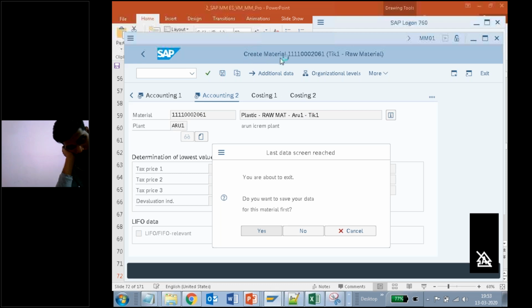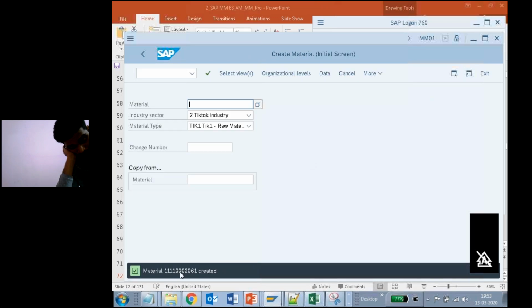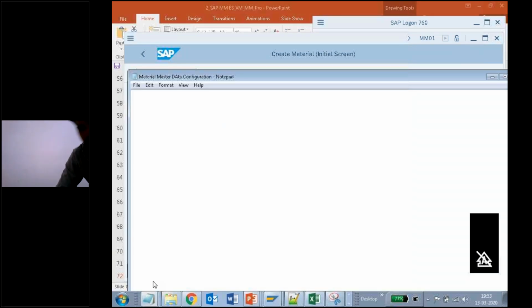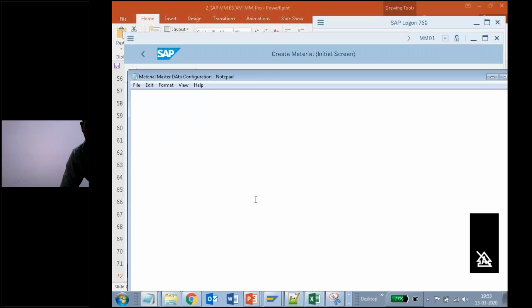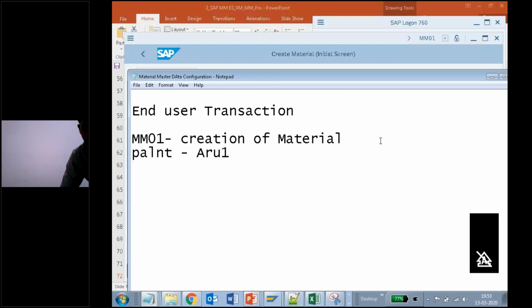Finally, our material is created. See here, the material is successfully created. Your material creation is done, right?